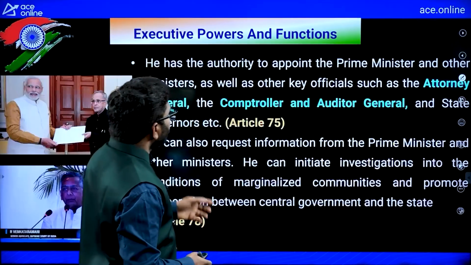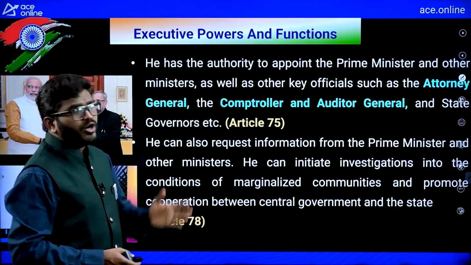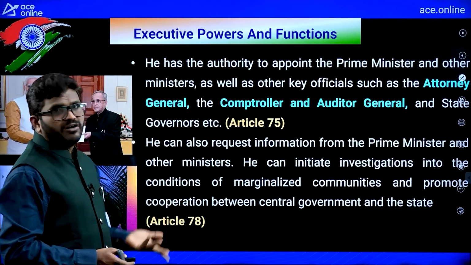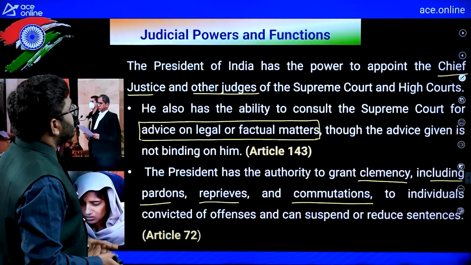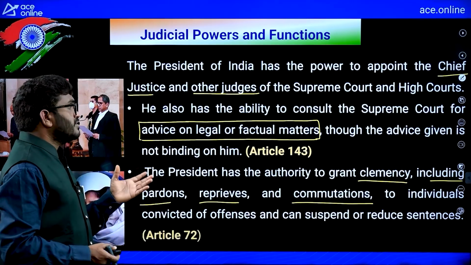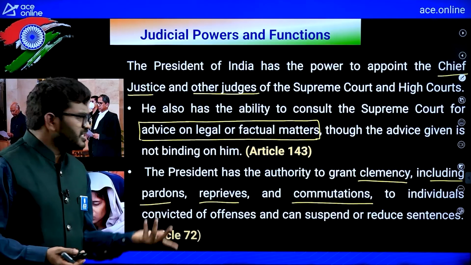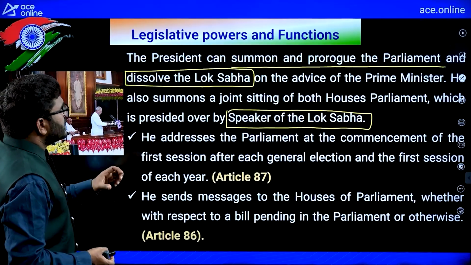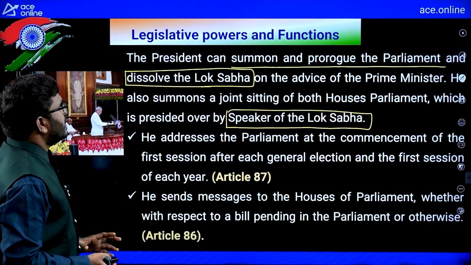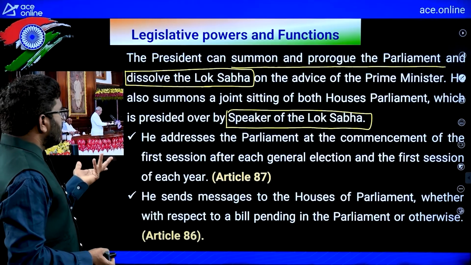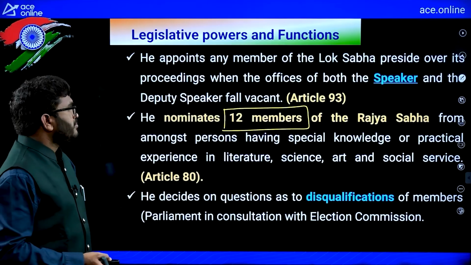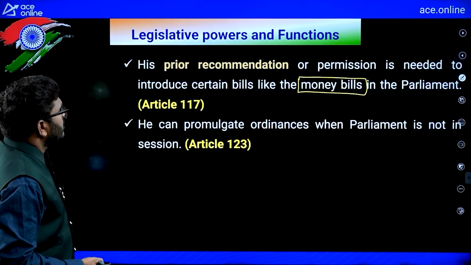For executive power you can take: he can appoint the prime minister, council of ministers, comptroller and auditor general, and state governors. One point you can write. Then for judicial powers you can say he will appoint the Chief Justice of India and other judges of the Supreme Court and High Court. That is more than enough, right. And for legislative powers you can take: the president can summon and prorogue the parliament and dissolve the Lok Sabha, and also nominate 12 members to the Rajya Sabha. You can write this, right.